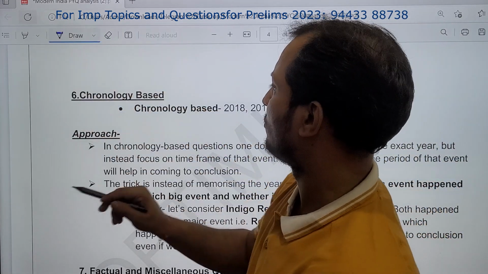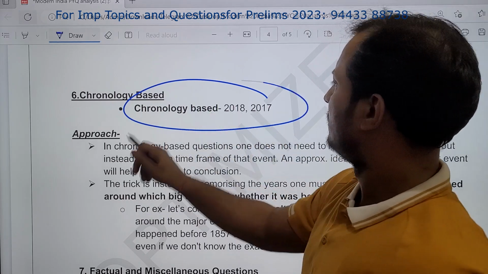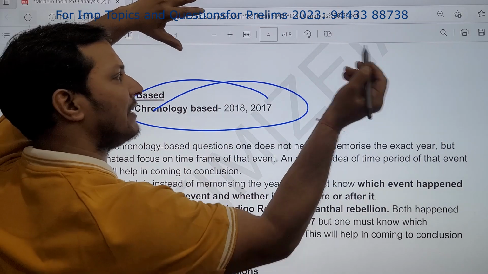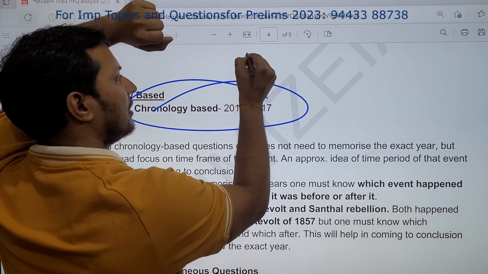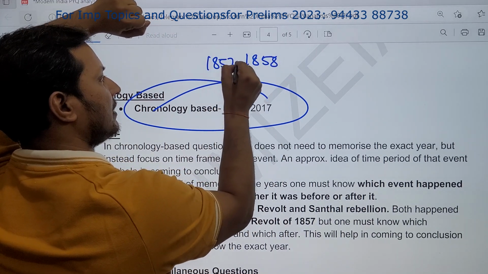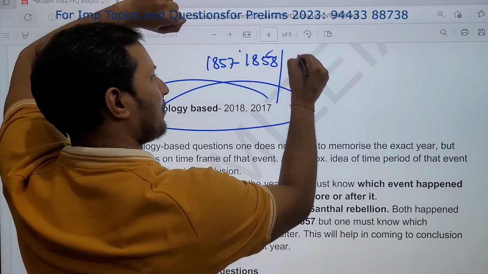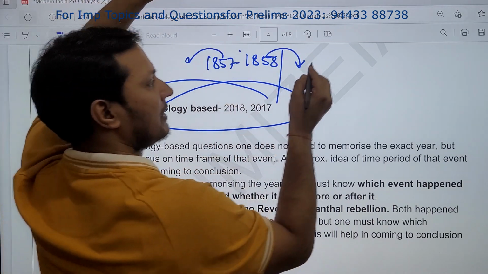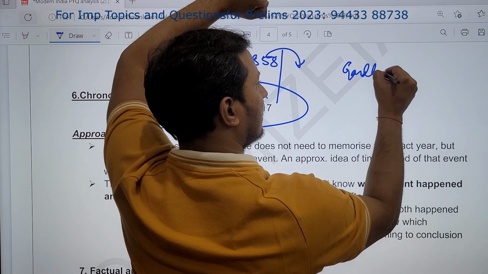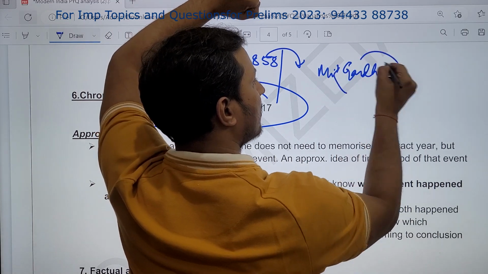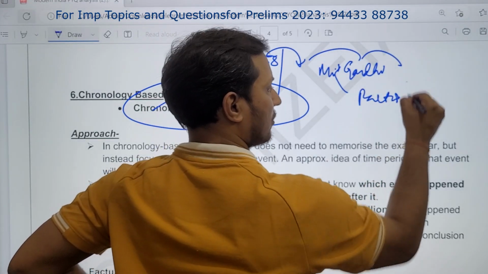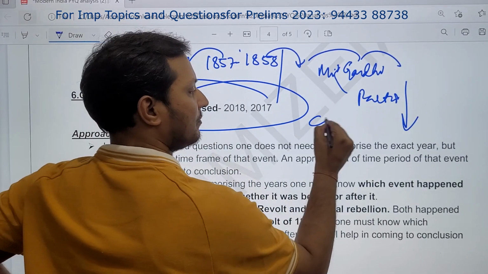Sixth type of questions, chronology based questions. Very easy. I will give you techniques. What you do is pick the main events. For example, 1858, meaning 1857-58. That is one major event. What events happened after? What event happened before? Then you can pick the entry of Gandhi, MK Gandhi. What happened before? What happened afterwards? Then partition. What was the chronology? Then CDM. What was the chronology?